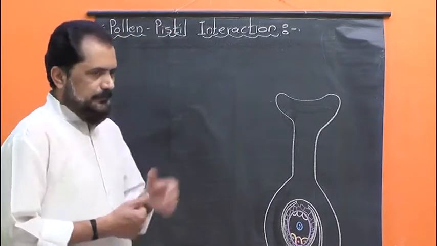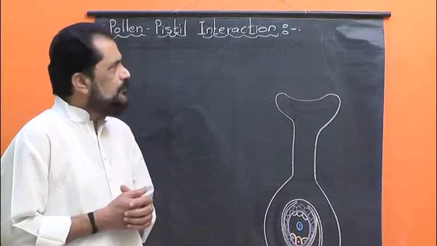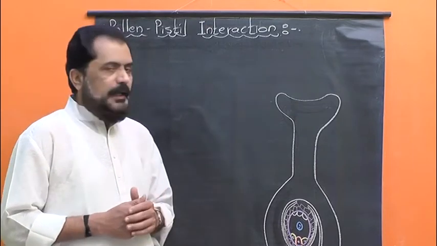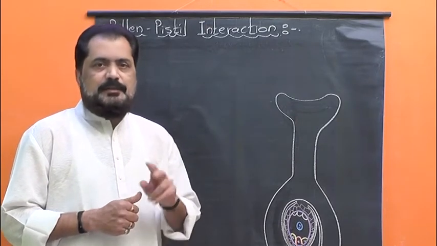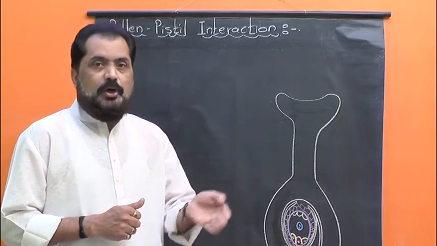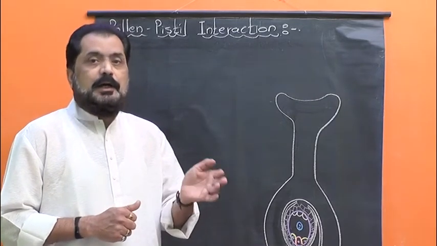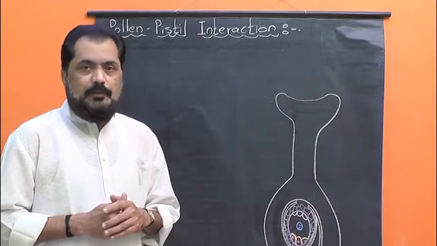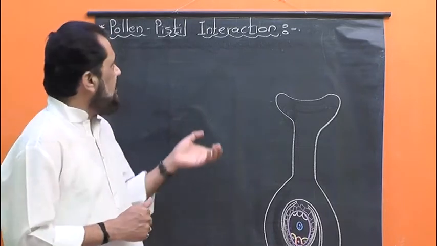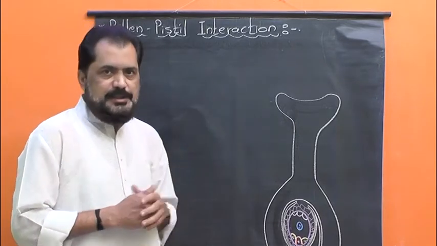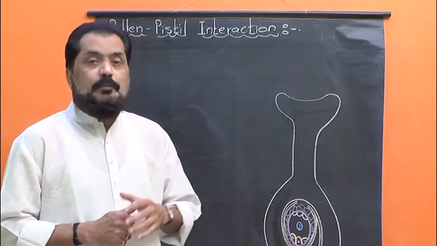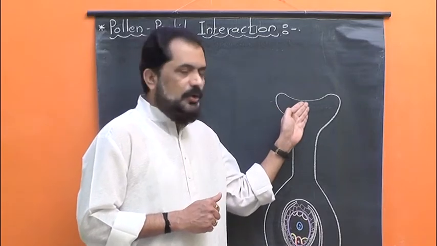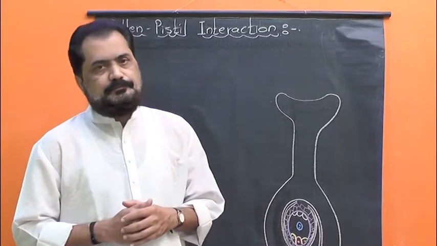Here the pollen stands for pollen grain, pistil stands for gynoecium or carpel, and interaction means the reciprocal influence of pollen grain and carpel upon each other. It means here we have to study the interaction taking place between the pollen grain and pistil after the process of pollination, after the deposition of pollen grain on the stigma of carpel.